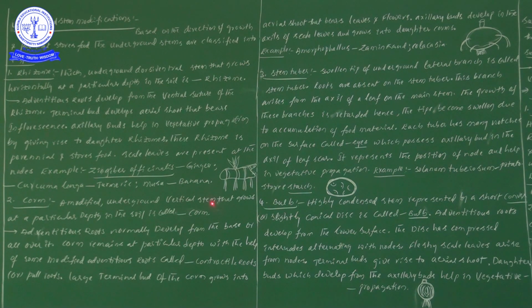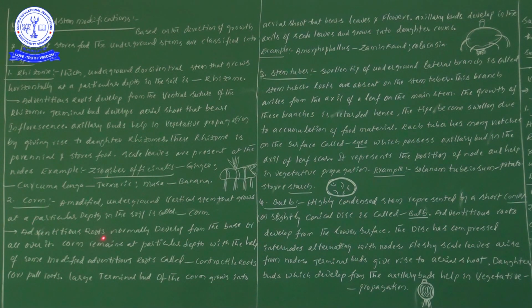It grows vertically in the soil. So the rhizome grows horizontally, whereas the corm grows vertically. We need to remember this differentiation.